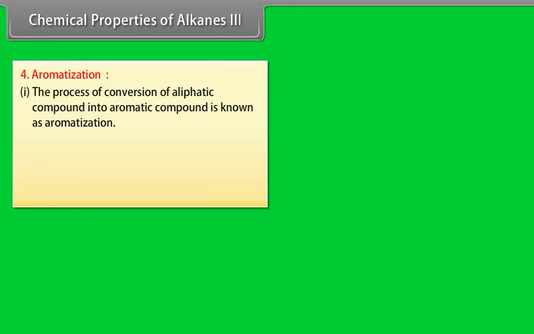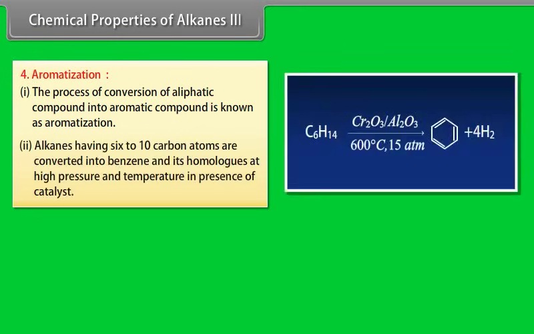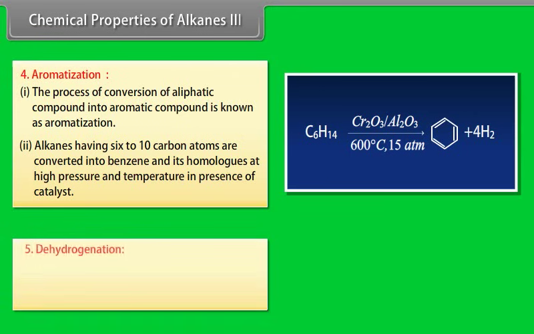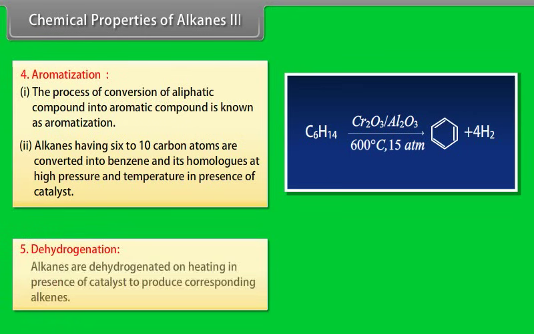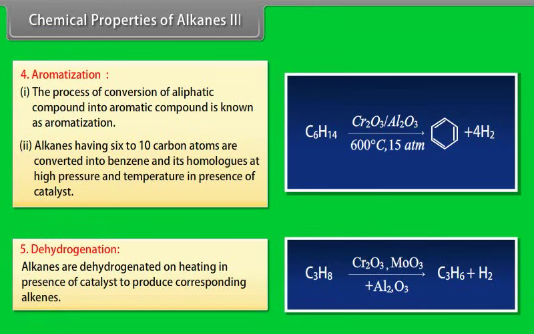Chemical properties of alkanes, part 3. Aromatization. Number 1. The process of conversion of an aliphatic compound into an aromatic compound is known as aromatization. Number 2. Alkanes having 6 to 10 carbon atoms are converted into benzene and its homologues at high pressure and temperature in presence of a catalyst. Dehydrogenation. Alkanes are dehydrogenated on heating in presence of a catalyst to produce corresponding alkenes.